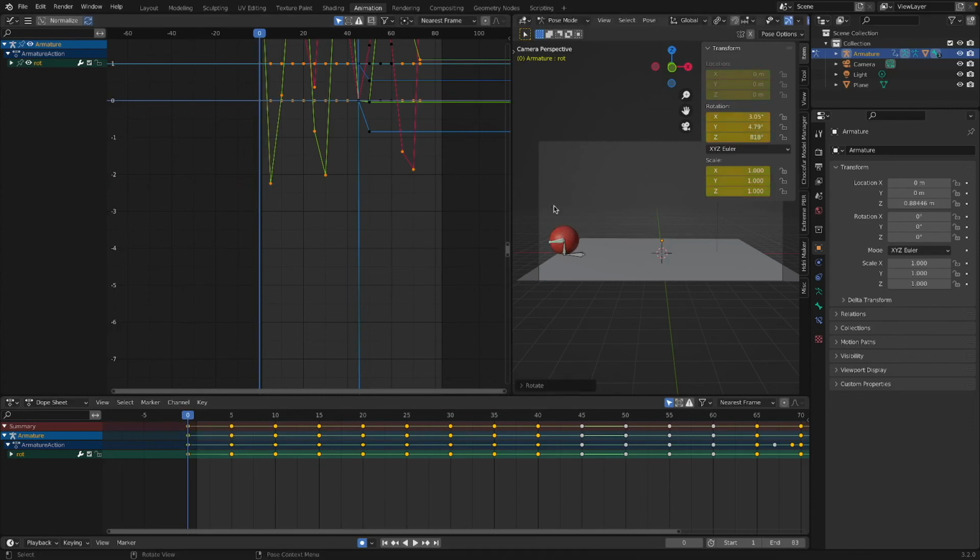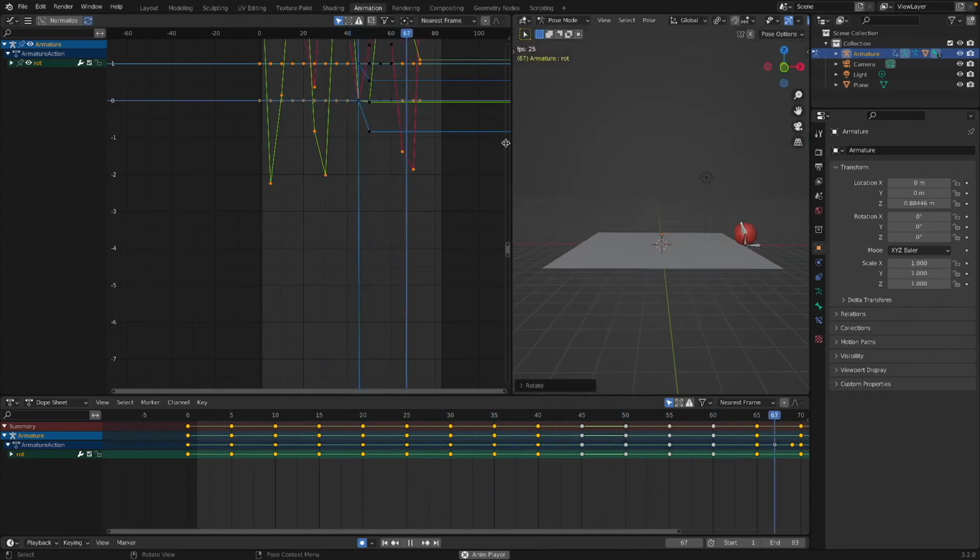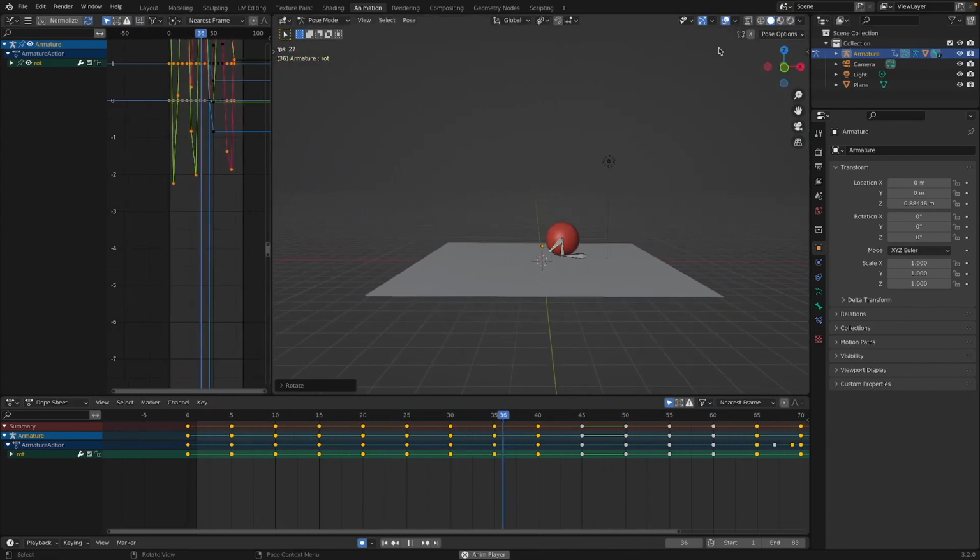And rotate. So if you play, and that looks really good. So I'm going to do N, move this right here, deselect that,